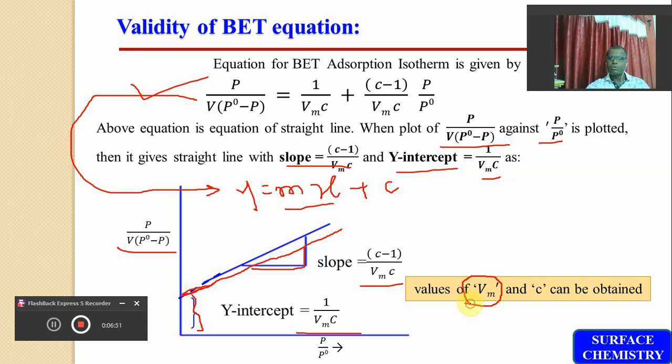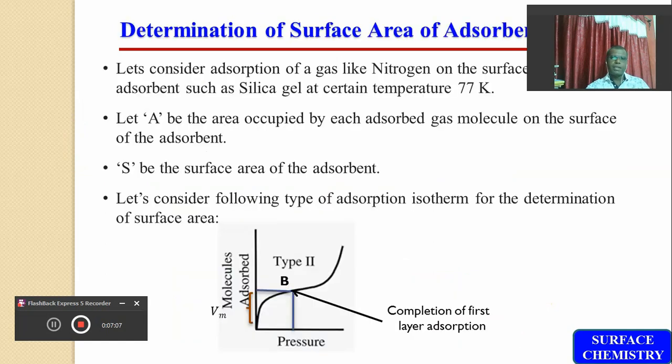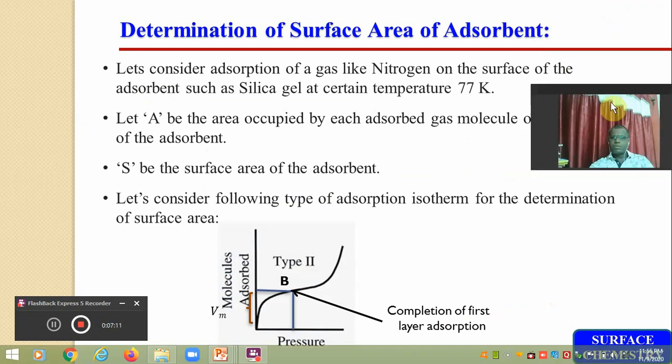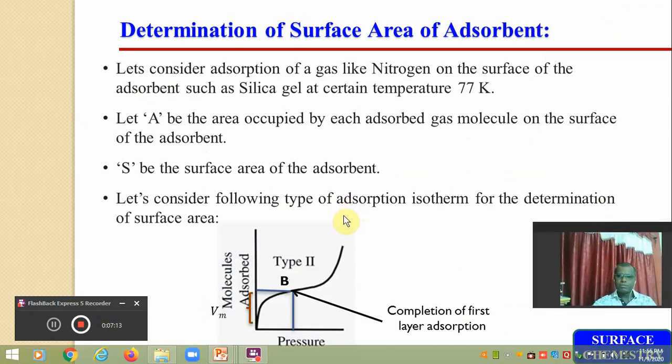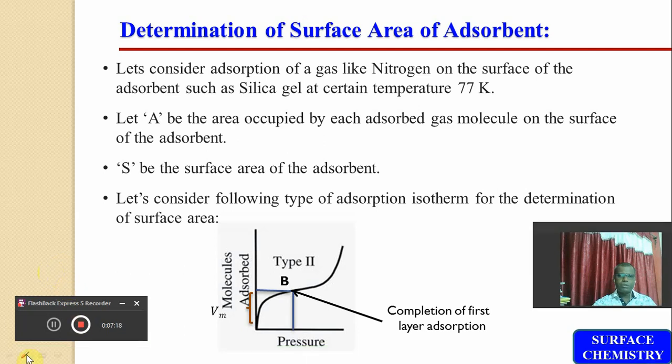This is the volume required for the formation of a single layer on the surface of the adsorbent, and you see here it is a constant. But from the slope and the y-intercept of this line, it is possible to calculate the value of Vm as well as C. Before discussing the calculation of these values, it is possible to calculate the surface area of the adsorbent with the help of this BET equation.